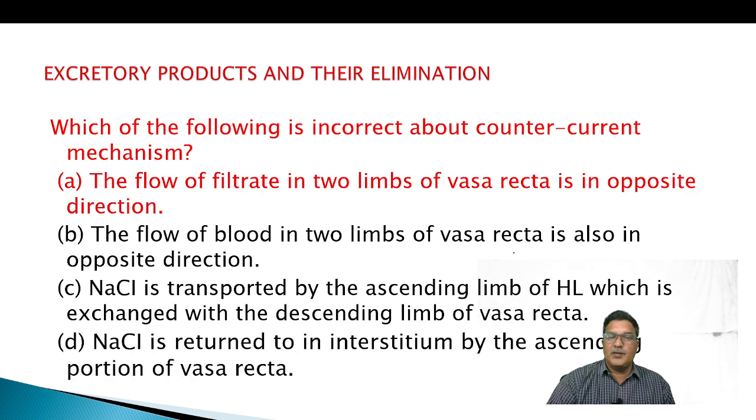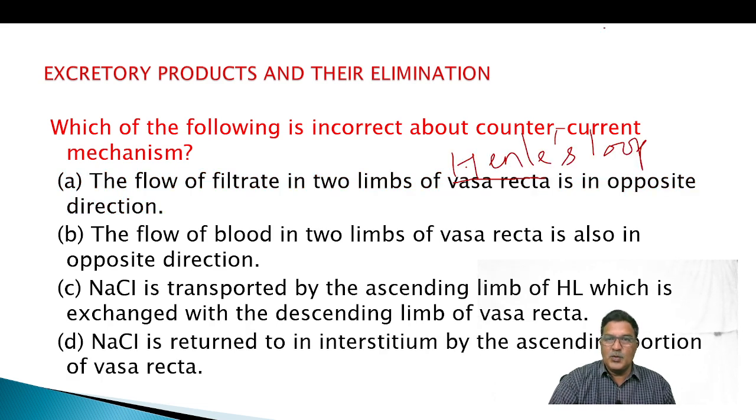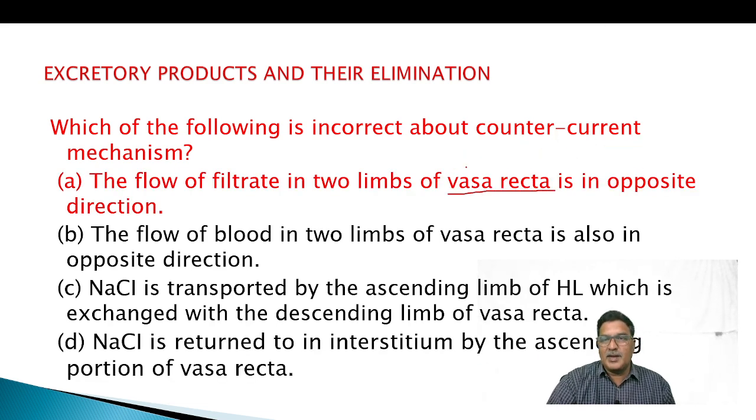So among these we need to find out the incorrect statement. The flow of filtrate in two limbs of vasa recta is in opposite direction. Here what needs to be present? Henle's loop. So that's why, since vasa recta is given, that is wrong.